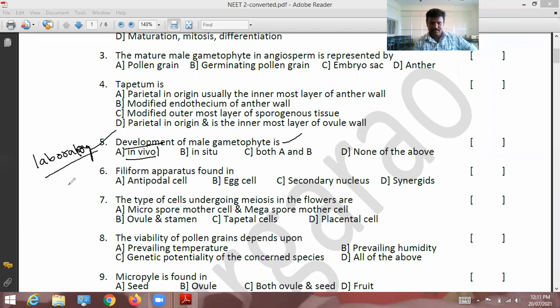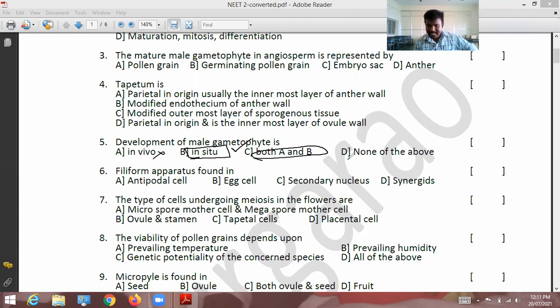In the laboratory, if a gametophyte is artificially developed, that is called in vitro. But it is not in vivo. Development of the male gametophyte is not in vivo, so option 1 is wrong. In situ, development of the male gamete occurs inside the pollen grain. In situ is nothing but inside. It is correct.